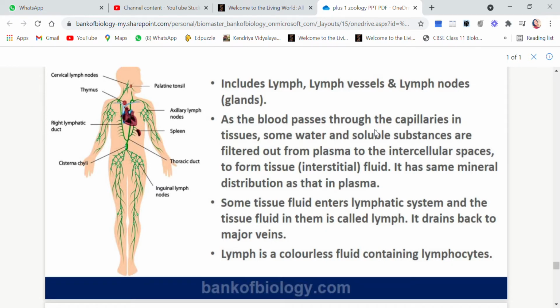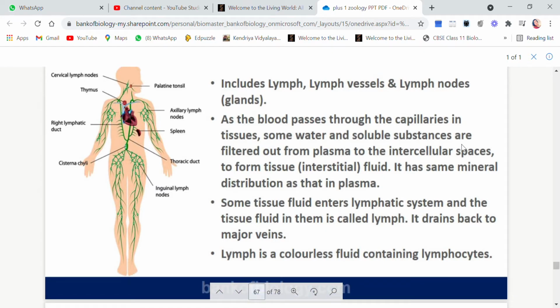Imagine you are inside a corridor which is very broad, so you will not have any problem. No pushing of people in the queue will be there. But if the corridor is very narrow, what will happen? Everyone will push each other and try to move forward, due to which pressure is exerted.